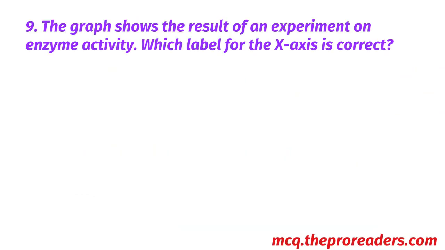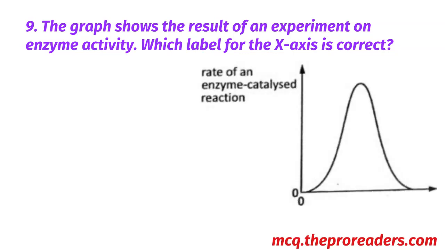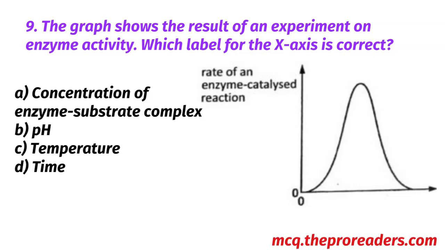The graph shows the result of an experiment on enzyme activity. Which label for the x-axis is correct? Concentration of enzyme-substrate complex, pH, temperature, time. Option B, pH, is the correct answer.